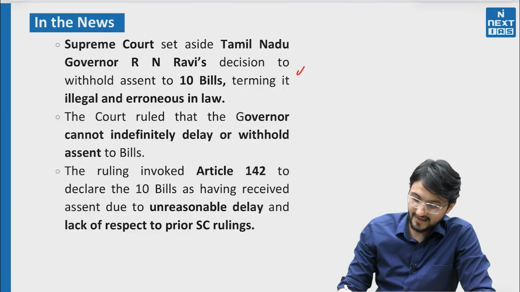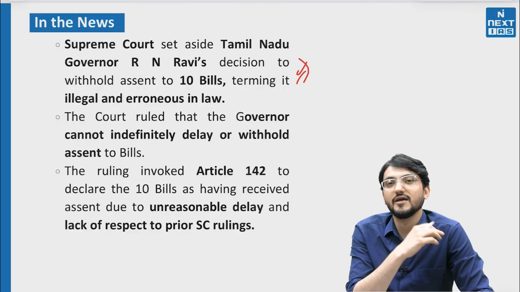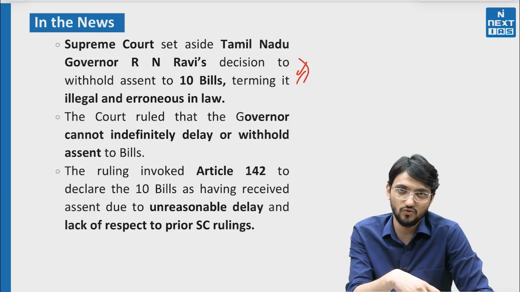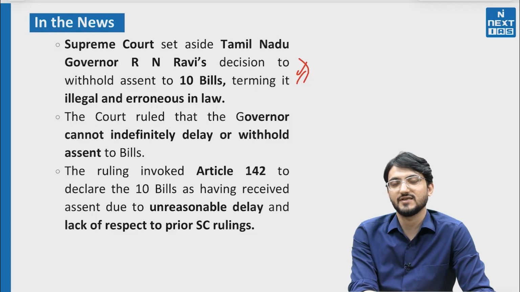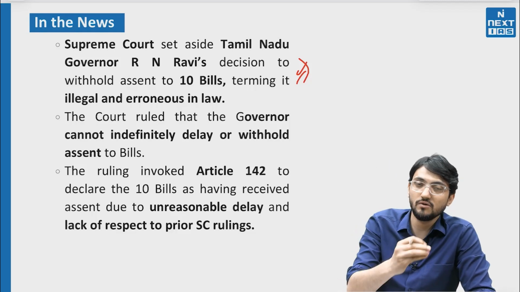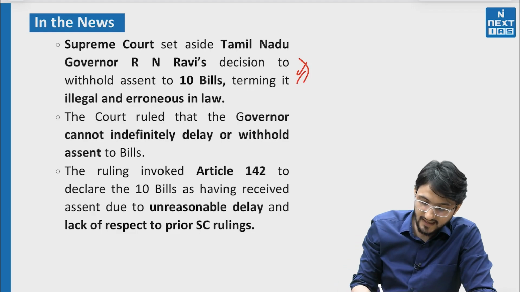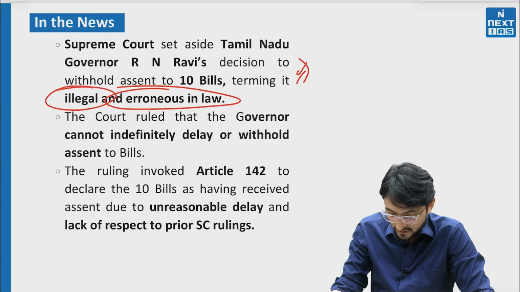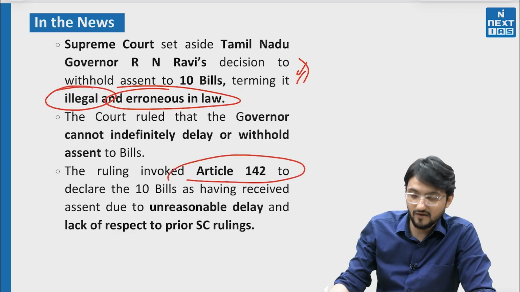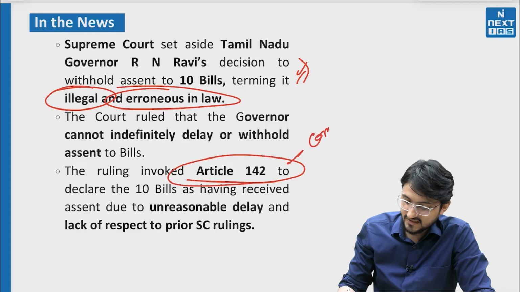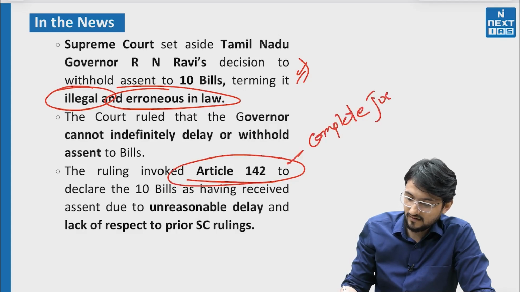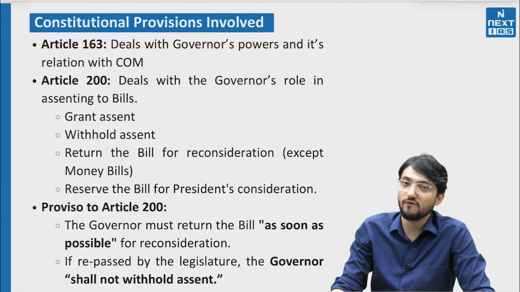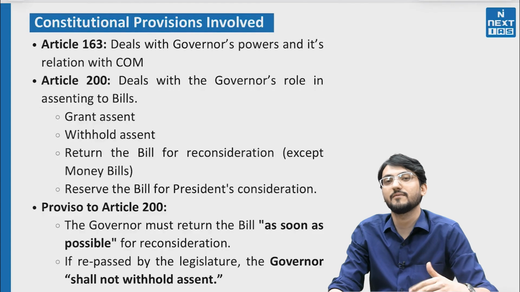The Supreme Court said that all these 10 bills are deemed passed now. This is a big deal, that the governor's job has been done by the Supreme Court. What was the logic given by the Supreme Court for such an action? The logic was that sitting on bills for such a long period of time is illegal and erroneous in law. Very big words used by the Supreme Court. It has used Article 142 to render complete justice, and the bills are considered deemed passed. A big embarrassment for the office of governor, such a big office, such a constitutional post, and such a decision has come against it.